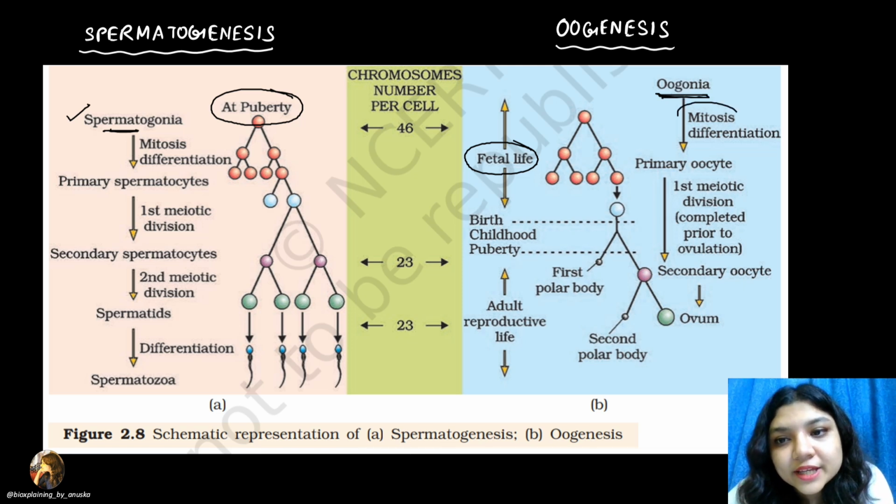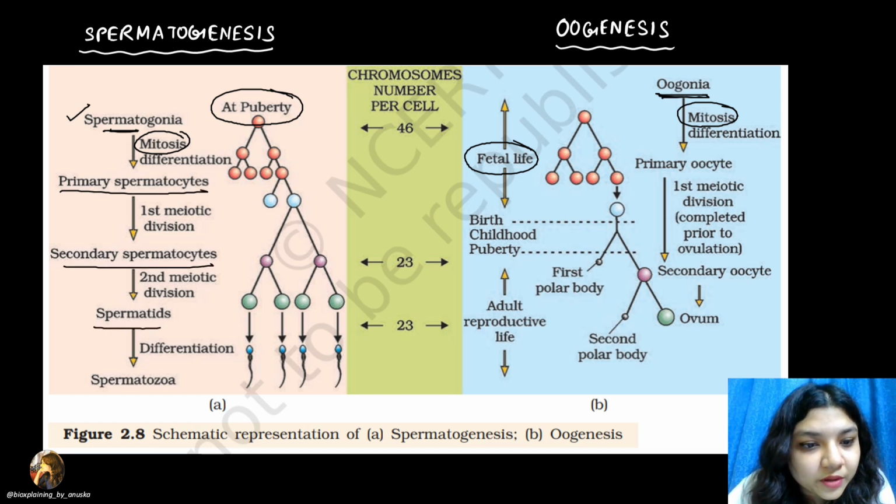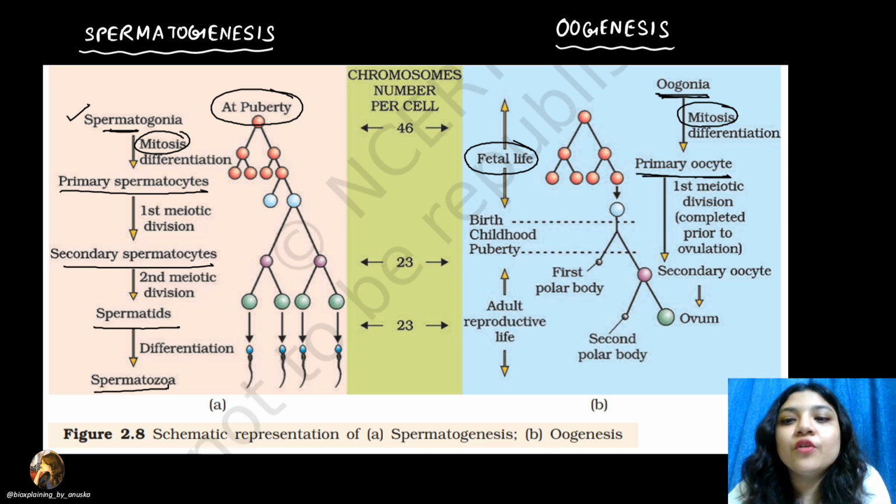So in both cases, mitosis will occur. Then primary spermatocyte in this case, then secondary spermatocyte, then spermatids and spermatozoa. While in oogenesis, first from oogonia, primary oocyte will be formed and then वो prophase 1 में arrest हो जाएगा. Then first meiotic division completed prior to ovulation कब जाके? Puberty में आके.